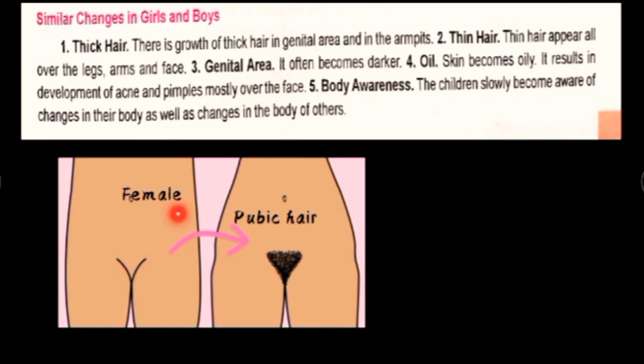So this is the structure of a female pubic area. The pubic region is where a person has his gonads, or you can say private parts. In case of a female, when she is a child, she is not going to have any pubic hair there. As soon as she attains puberty, the growth of pubic hair slowly occurs, because this pubic hair is going to help her later in giving birth and in keeping her private area safe and secure from bacteria, because she is going to experience the menstrual cycle every month. Because of this reason, this pubic hair is present.